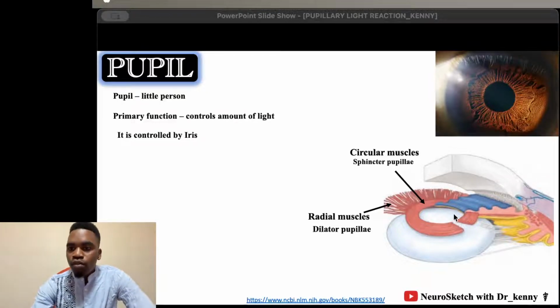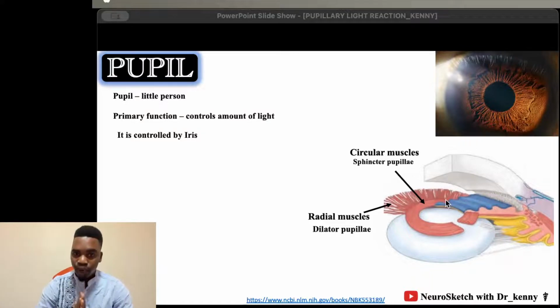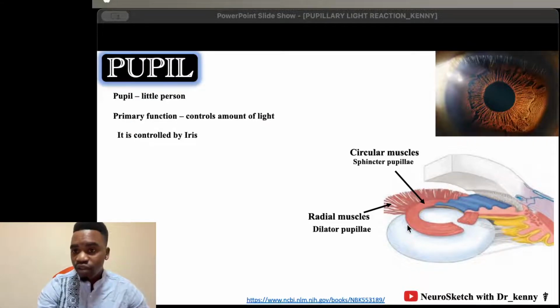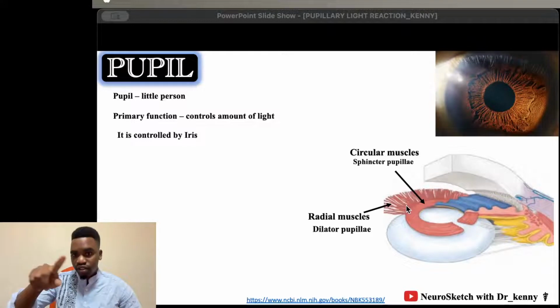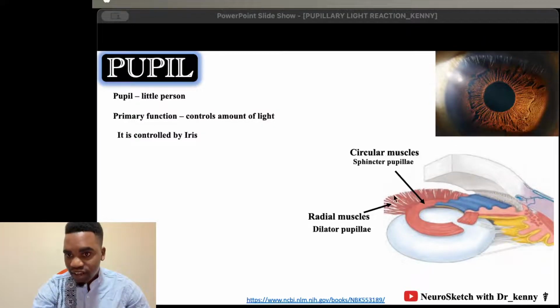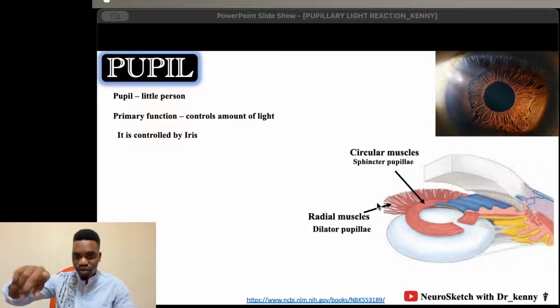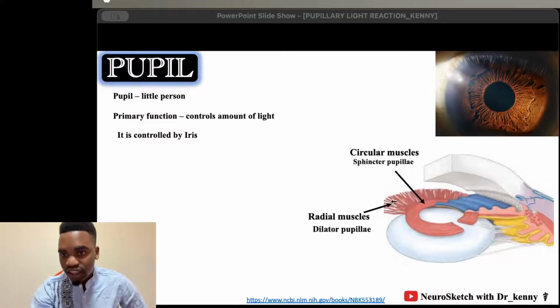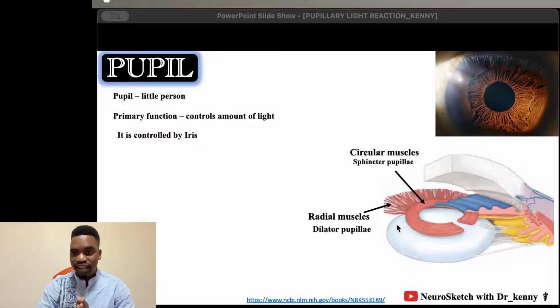This is an iris, with its layers and muscles. We have got two muscular layers. We have the circular muscle, because it's in a circle. And then we have the radial muscles, because they radiate away. So we have the circular muscle and the radial muscle. I believe you discussed this in high school biological science: circular muscle and radial muscles.